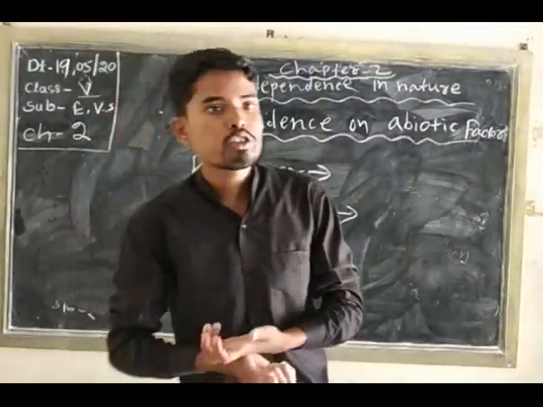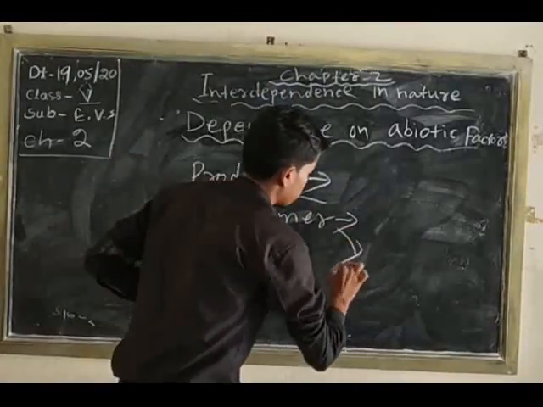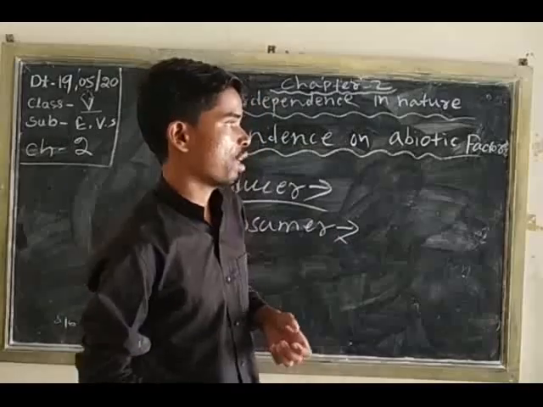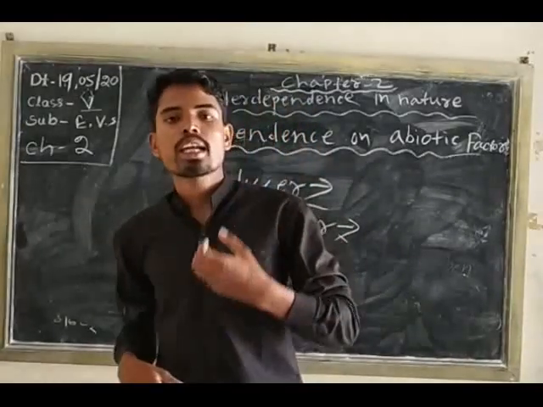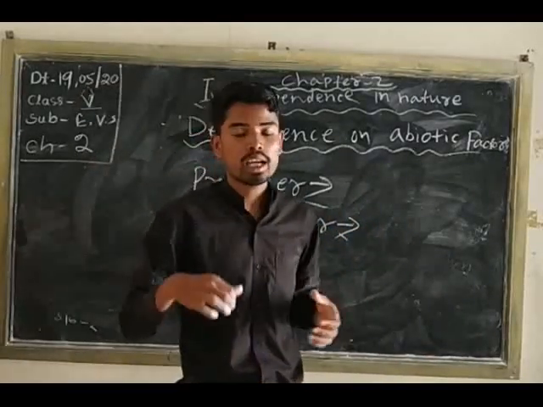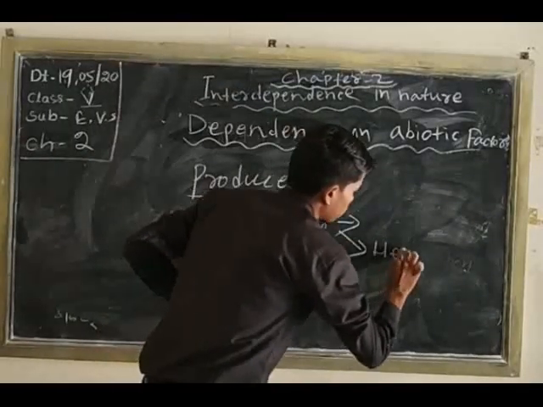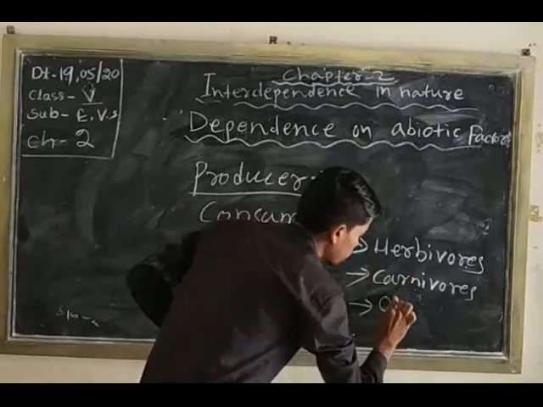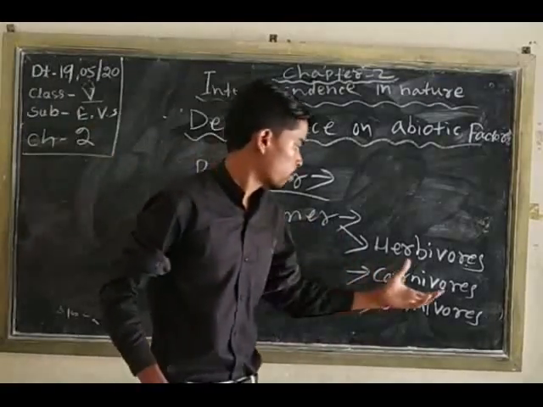There are three types of consumers. Herbivores are the animals which depend on only plants and plant products. So consumers include herbivores, carnivores, and omnivores.